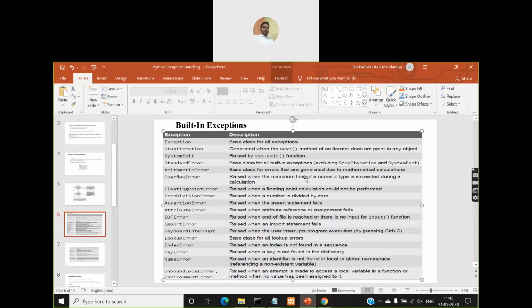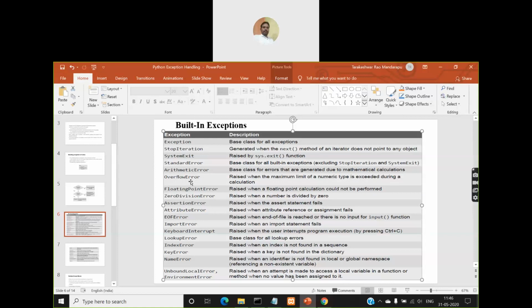Overflow error is raised when the maximum limit of a numeric type is exceeded during a calculation. Based on the memory space allocated to a variable, the largest value you can store in that variable depends on what we call the range of the variable, right?